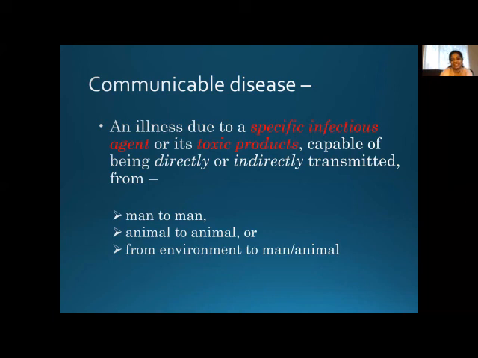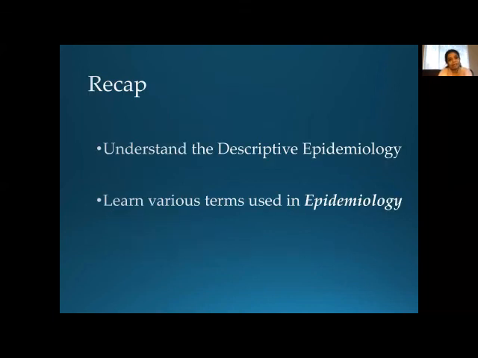Let us understand epidemic, endemic, etc. in the next class. So let us recap. What all did we learn today? We understood how to frame the questions under descriptive epidemiology: why now, why here, why in this particular place, why this particular person at this particular point of time. So person, place and time, you have understood it. Now we learned different terminologies used in epidemiology like infection, infestation, contamination, contagious diseases, all these things.